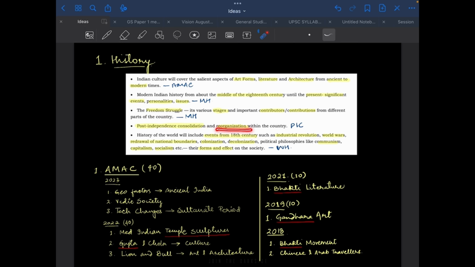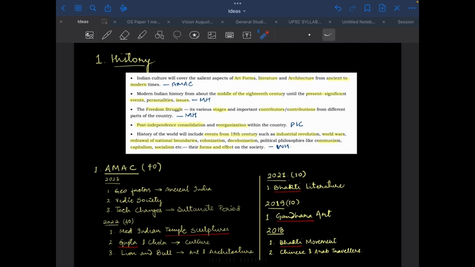Post-independence consolidation, reorganization. This is directly written here as post-independence. World history will include events from the 18th century like the Industrial Revolution, World Wars, redrawal of national boundaries, colonization, decolonization, communism, capitalism, socialism. Now we will collate whatever we have tagged as AMAC for each year and note it down year-wise. So let us start with 2023.